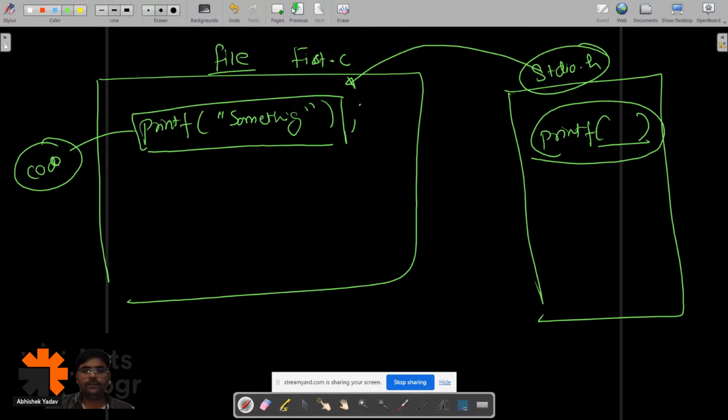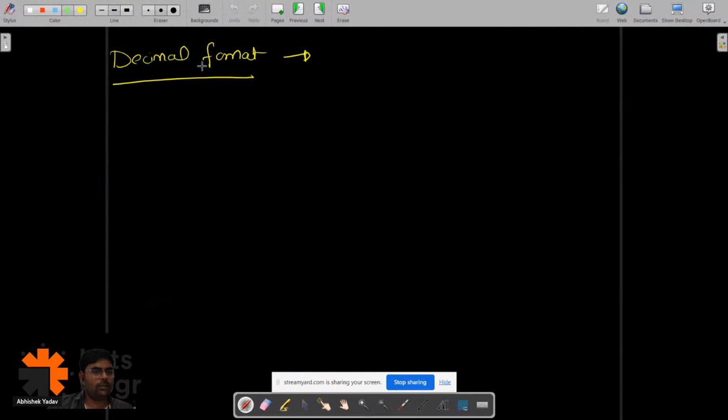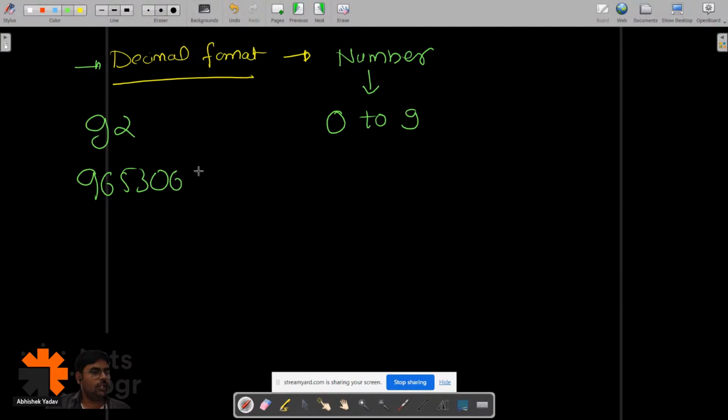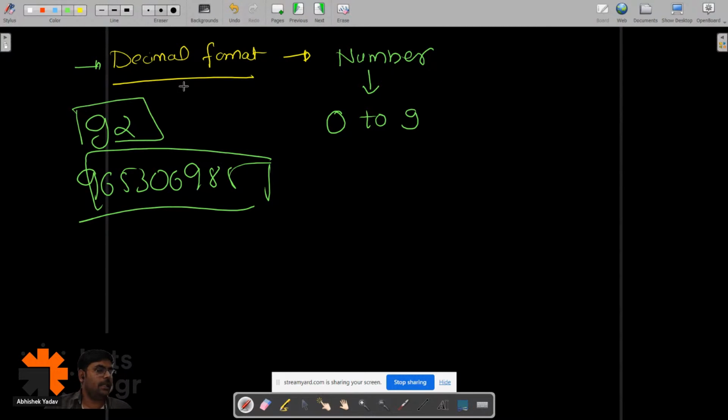Okay, great. So let's come back to the topic, decimal format. Most of you are saying float, no. So guys, decimal format is a number, and that number you can create with the help of digits from 0 to 9. What all numbers you use in your current daily life, that is 92, or you have the phone number 965306985, like this. These are all decimal format numbers, right? Why? Because these numbers contain digits from 0 to 9.